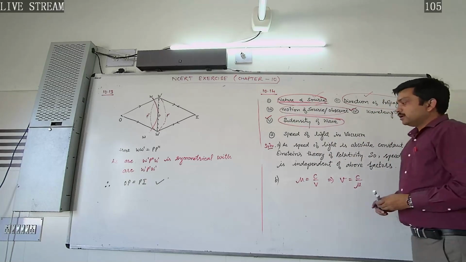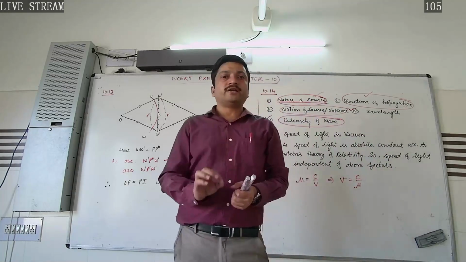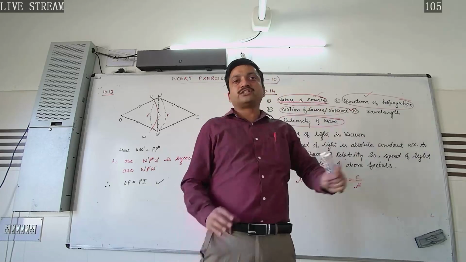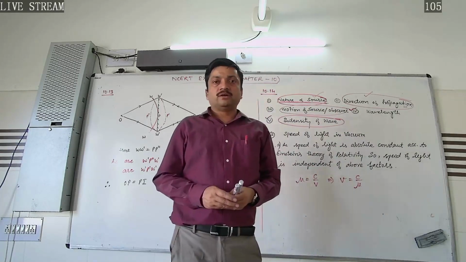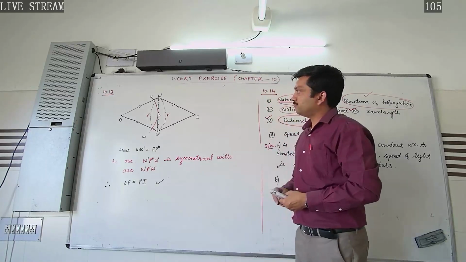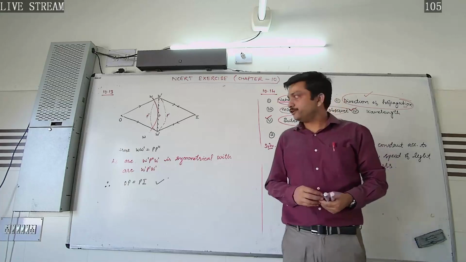So here, if we talk about the medium, speed of light only depends upon the wavelength of light and is independent of the rest of the factors. So students, in this lecture we have solved questions 1 to 14, and the rest of the questions will be continued. Thank you.